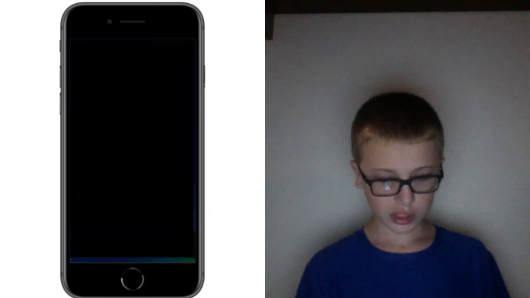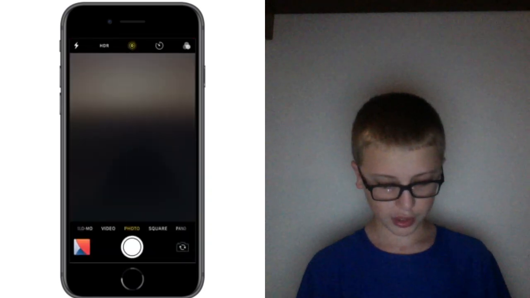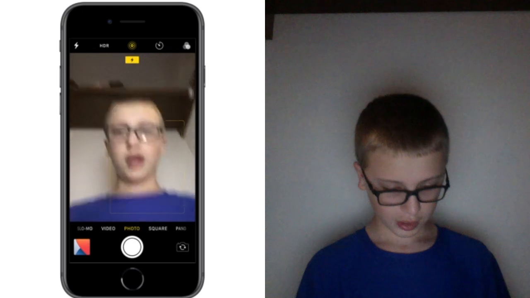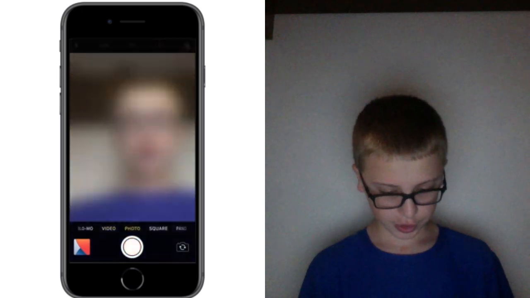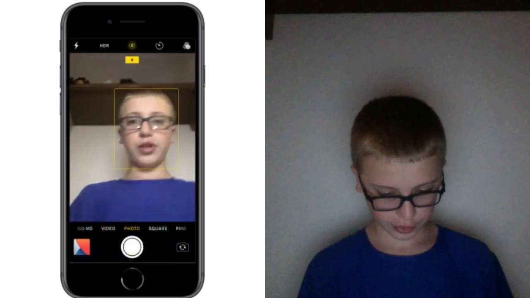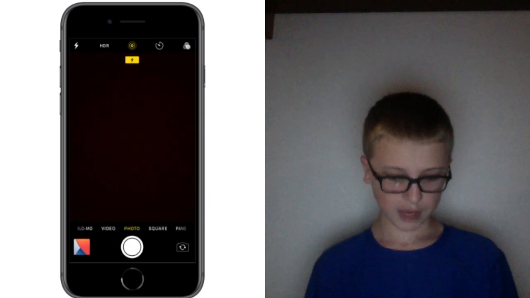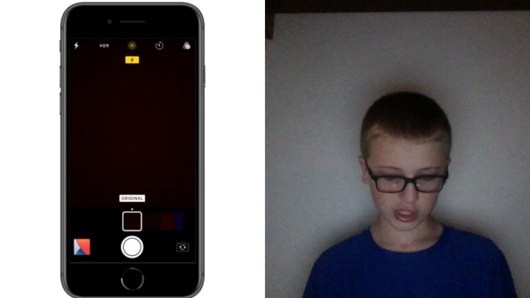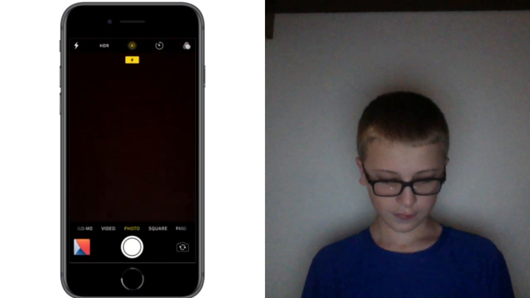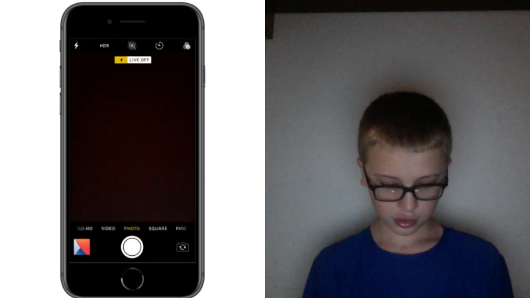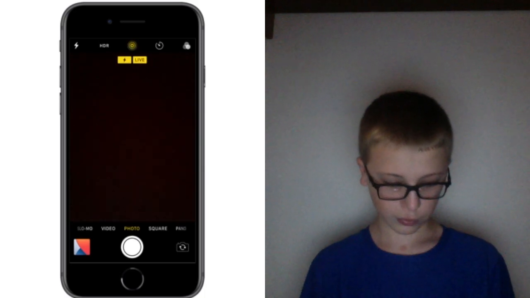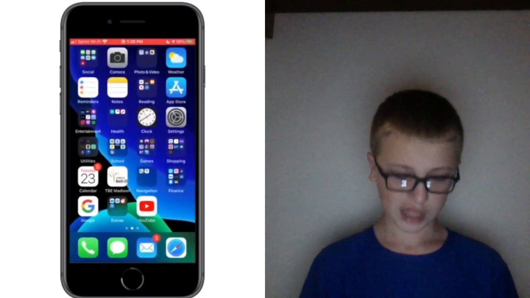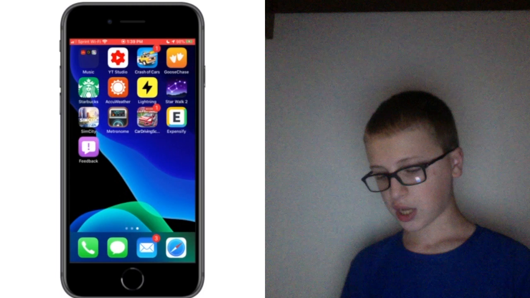And I have noticed as well, if we go to the camera app, I feel like it's a lot faster switching between photo and video. Like it would normally take like 7 seconds, and now it takes 1. So I feel like it's a lot more snappy. Everything is a lot faster. Like if we look at this here, it's just really responsive. So that's nice. Otherwise, though, there's not much new.